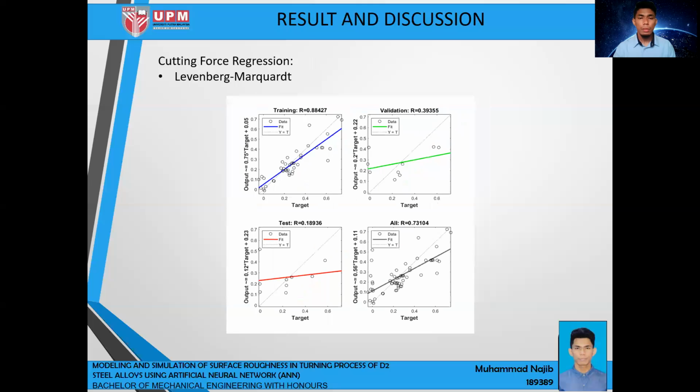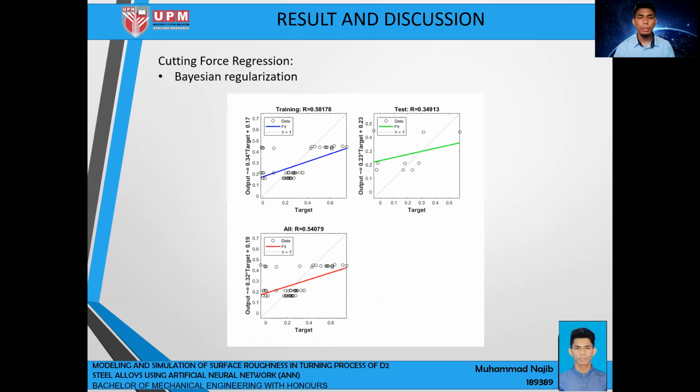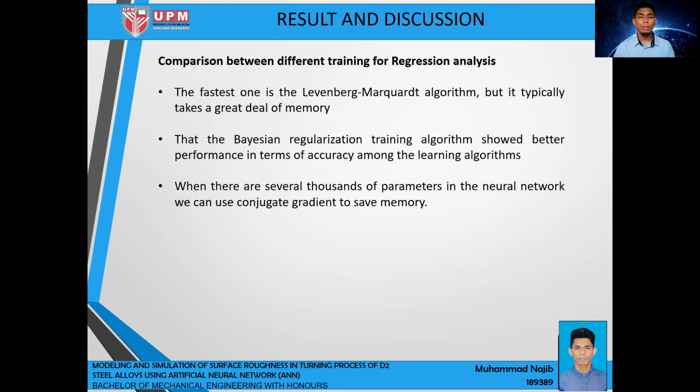Same goes to the Bayesian, but it was a different story for the cutting force regression. Levenberg shows better results compared to the other two. As we can see, the data distribution for Levenberg in the cutting force regression is scattered, but still approaching the fit line. But compared to the cutting force for scaled conjugate gradient training, as we can see, most of the data is away from the fit line. Same goes to the Bayesian. So therefore, I will use the Levenberg for comparison with the experimental data.